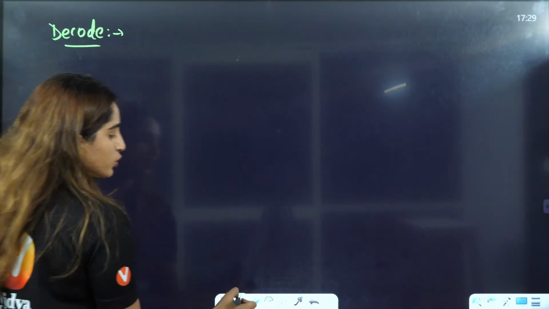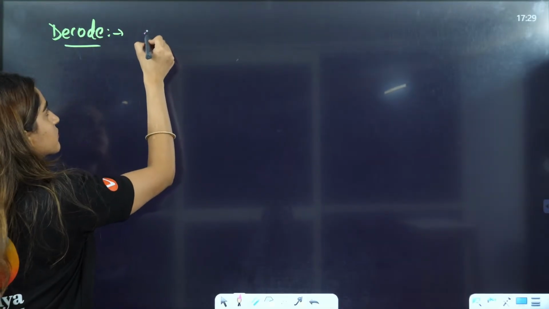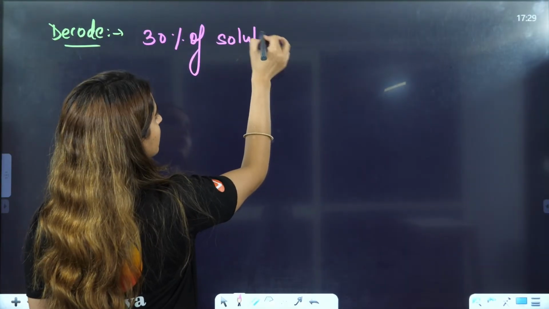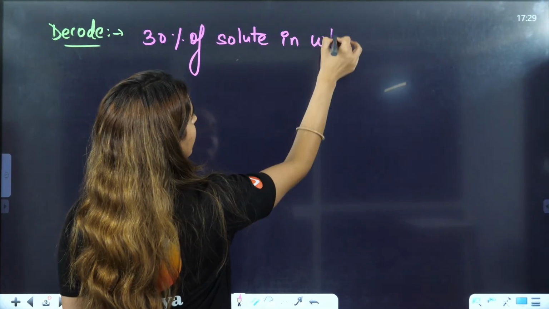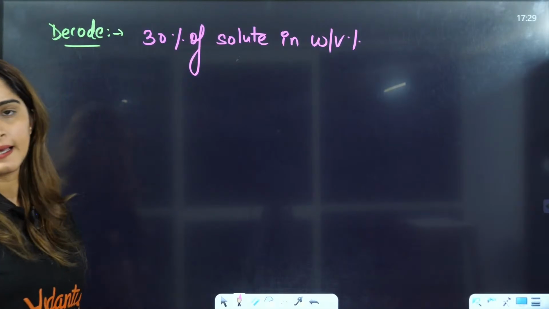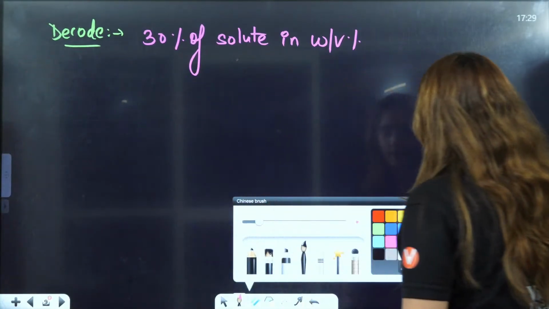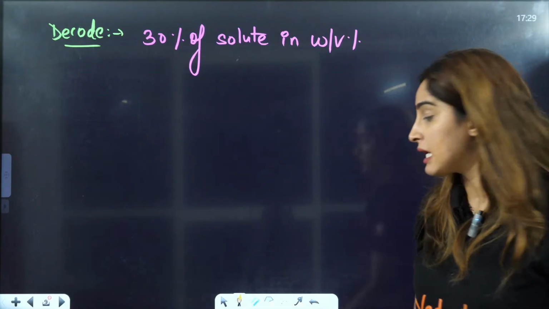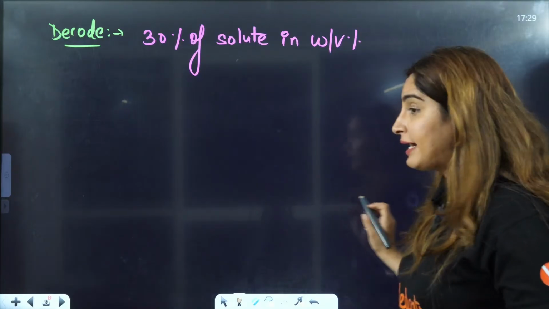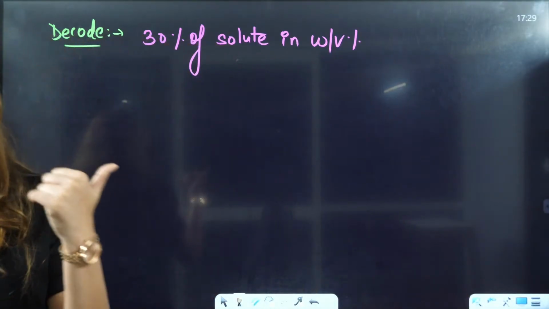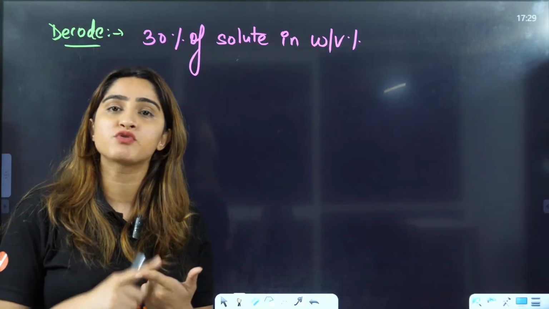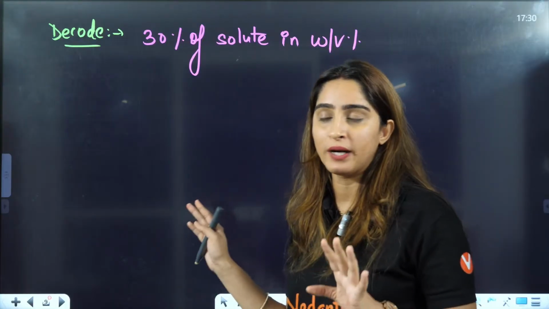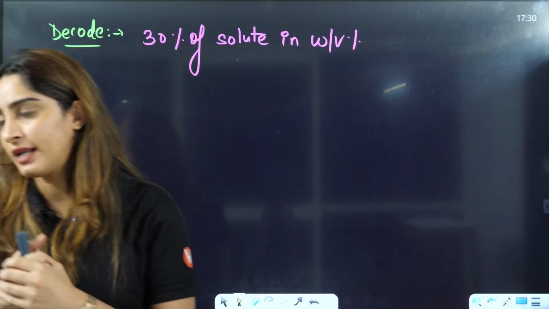This is given to you to be 30% of solute in weight by volume percentage, or they can also write in bracket weight by volume. Now you have to decode. Tell me what you will answer. What is the mass of solute, solvent, volume of solute, volume of solvent, and solution, everything. What can you tell me about this particular thing that I have written here?